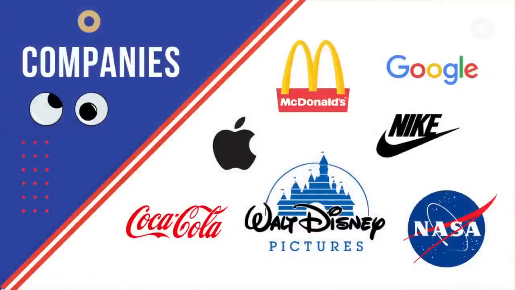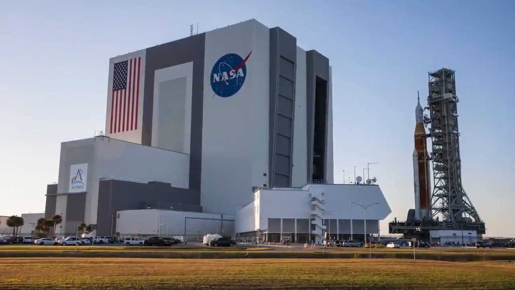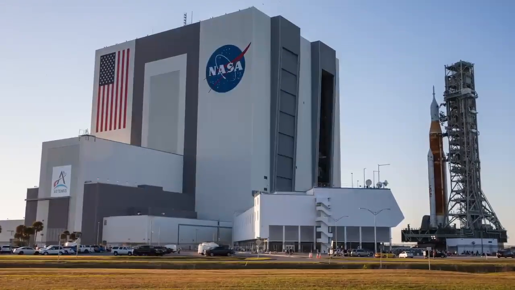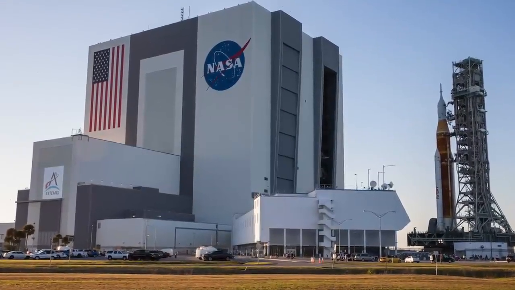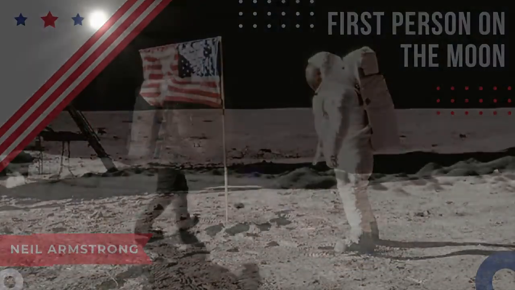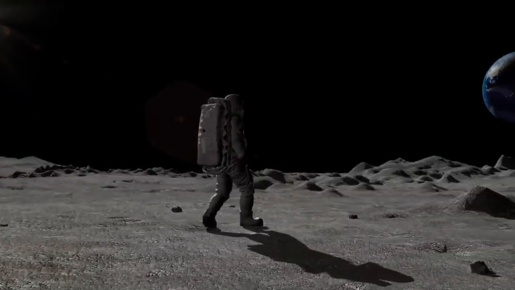Have you seen these logos? The United States is behind some of the biggest companies of the world. For example, Coca-Cola, Apple, McDonald's, Google, Nike, Disney, Microsoft, and NASA. NASA is a U.S. government agency responsible for science and technology related to air and space. In fact, NASA sent the first man to the moon. On July 20, 1969, Neil Armstrong became the first human to step on the moon.